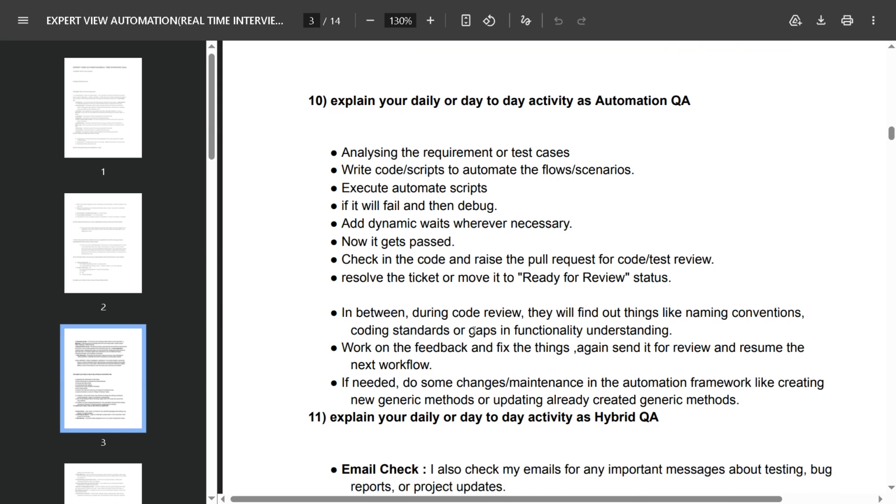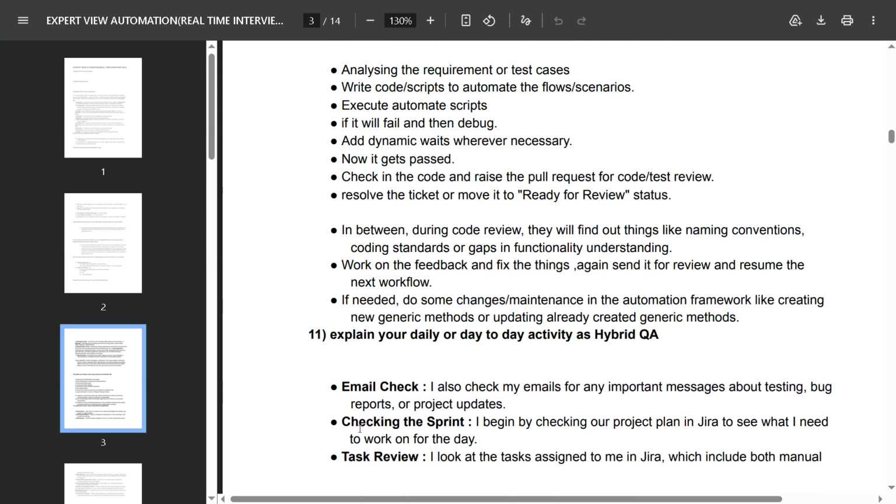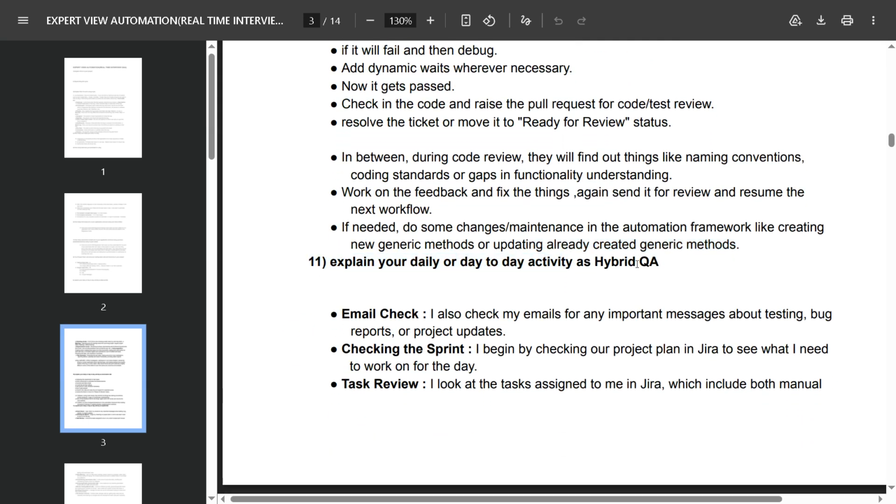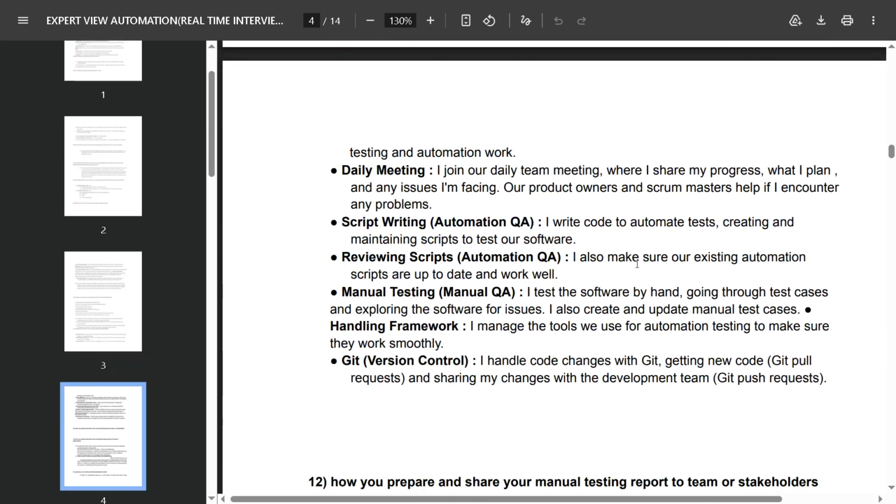During code review they will find things like naming conventions, coding standards, or gaps in functionality understanding. Work on the feedback, fix things, send it again for review, and resume the next workflow. If needed, do some changes and maintenance in the automation framework, like creating new generic methods or updating already created generic methods. And they may also ask you to explain your day-to-day activity as a hybrid QA. So you can explain in your own way.